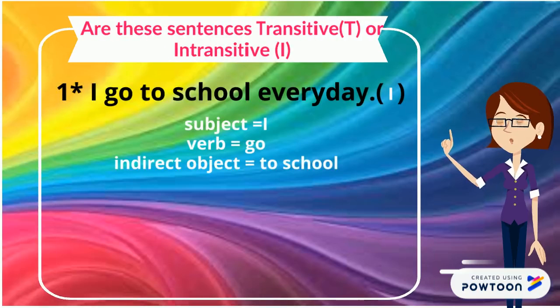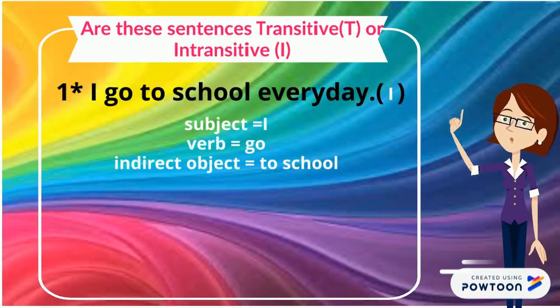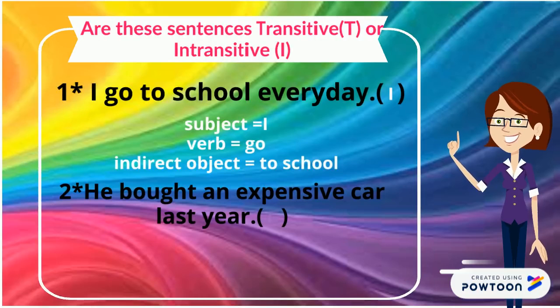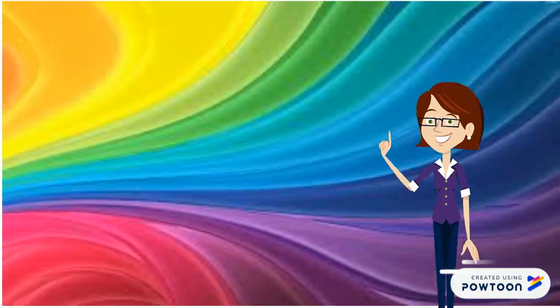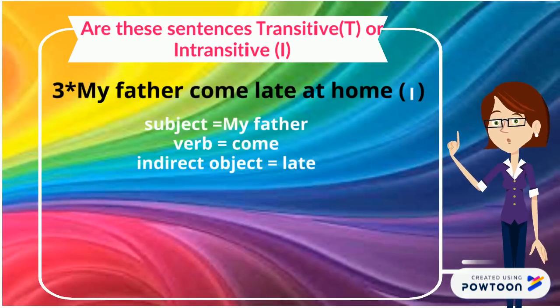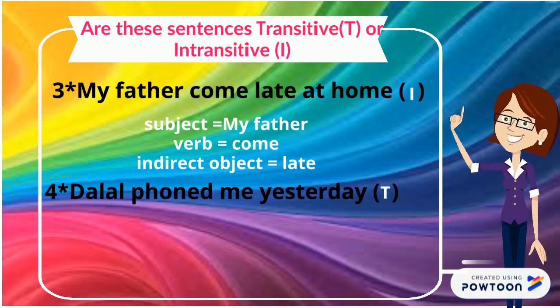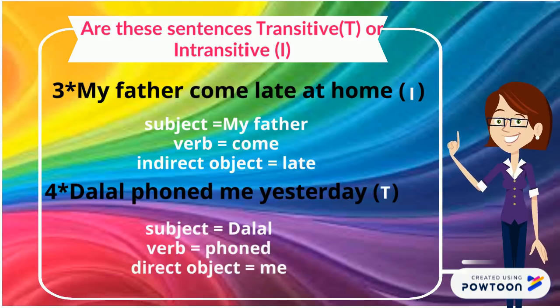I go to school every day is an intransitive sentence because it has an indirect object, whereas he bought an expensive car last year is a transitive sentence. It has a direct object. My father came late at home, intransitive sentence. It has an indirect object. Dalal phoned me yesterday, transitive sentence. It has a direct object.